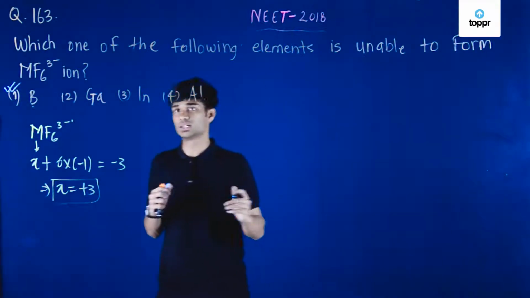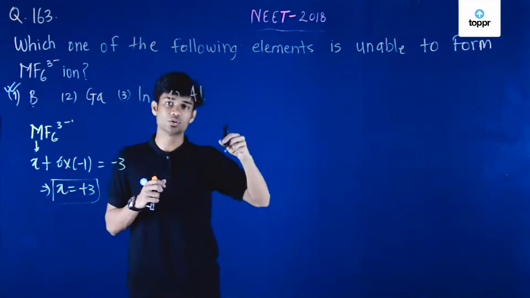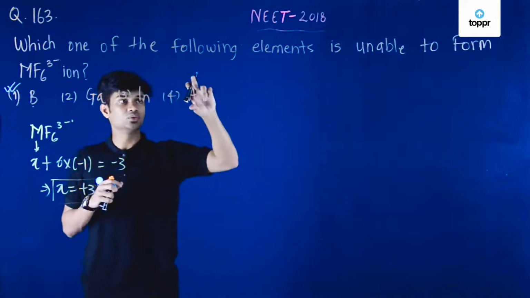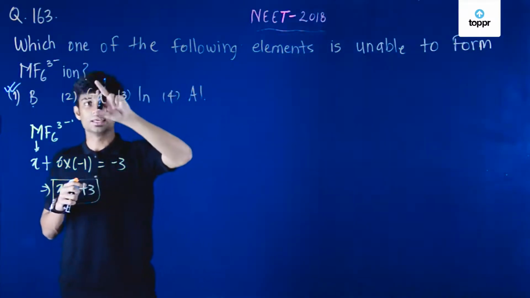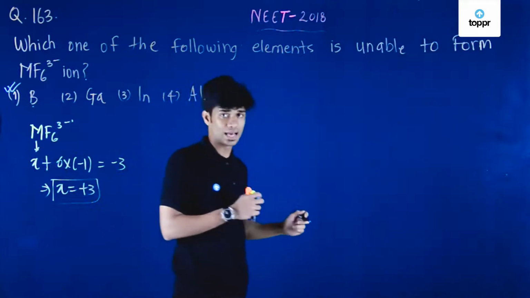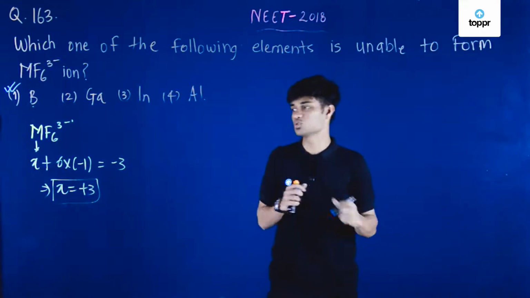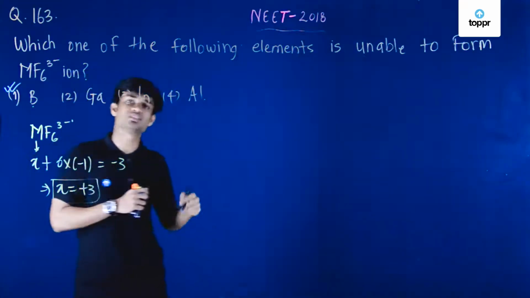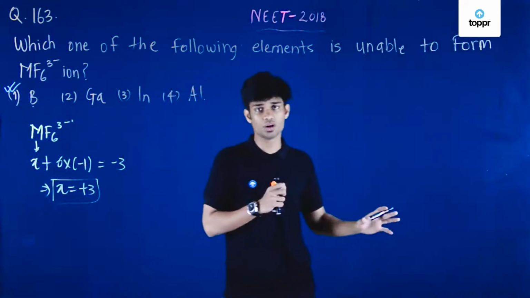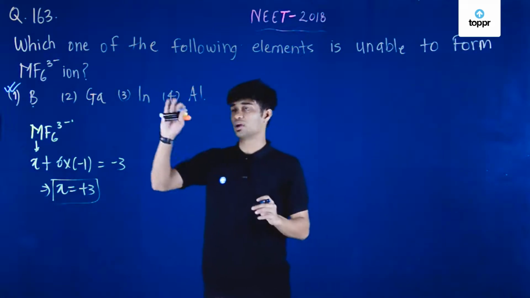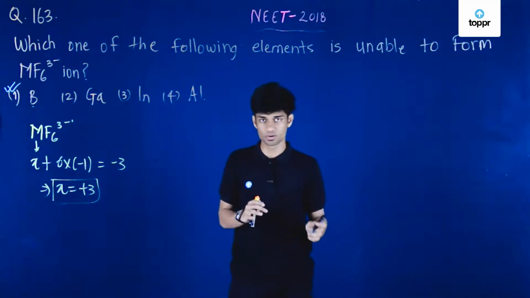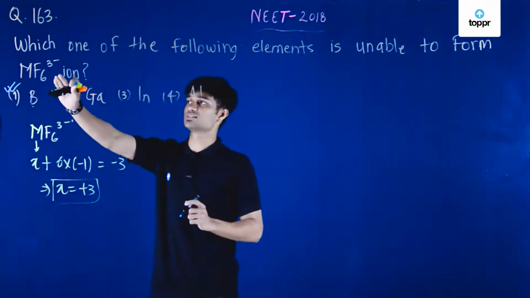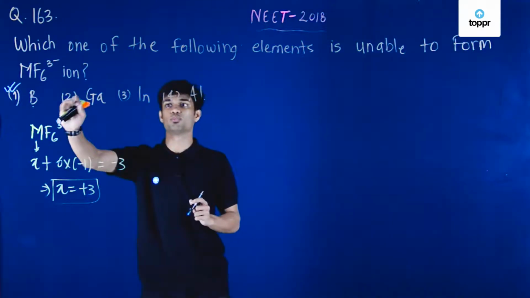On the other hand, you know that in that group, down the elements from aluminium, gallium, indium, everybody has vacant d orbitals once they achieve the plus 3 oxidation state. But since my boron is in the second period itself, there are no d orbitals at all, and hence fluorine is unable to act as a ligand for boron, and hence the MF6 3 minus ion cannot be formed for boron.